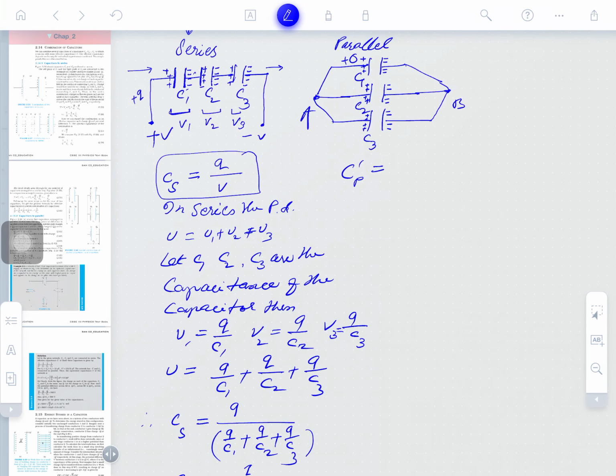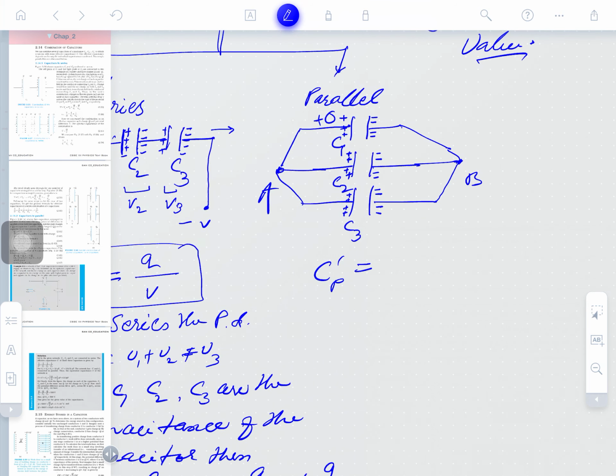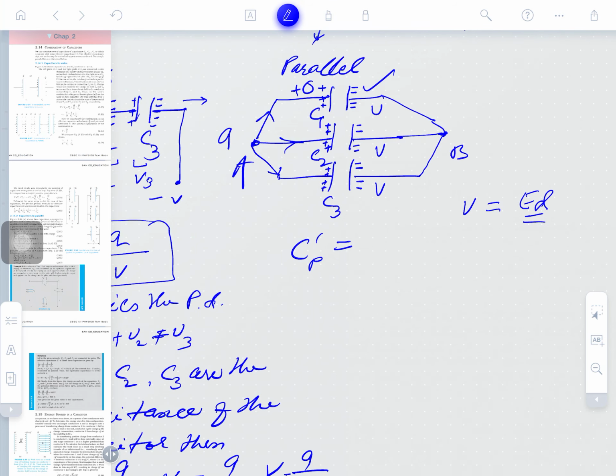Similarly, we need to do the parallel capacitance here. What will be the parallel capacitance? Obviously, the charge is going here, at A. So, the charge is distributed at the junction A. Why? Because the capacitors are operating at the same potential. At the same potential, the potential is equal to electric field into D, and it is directly proportional to charge also. So, we can listen here, guys, to what I am saying: the potential is here this D.